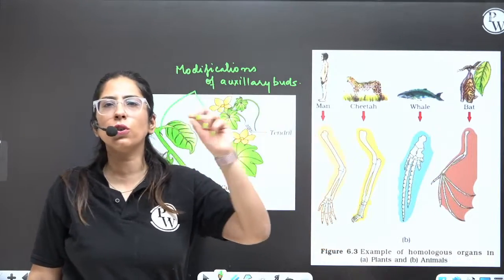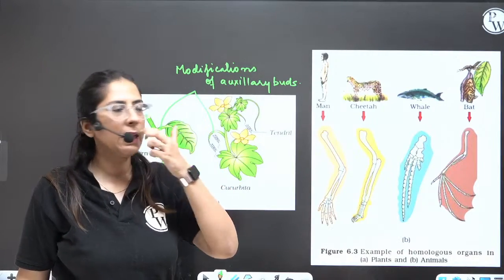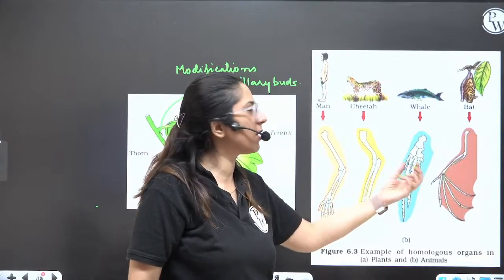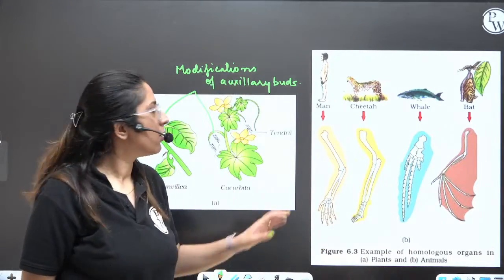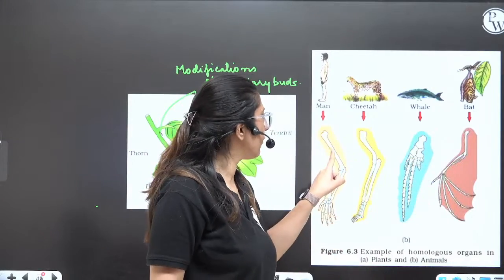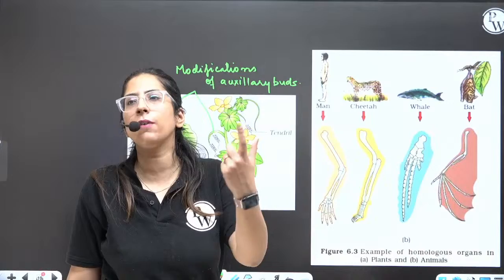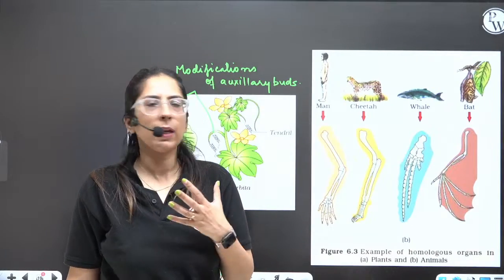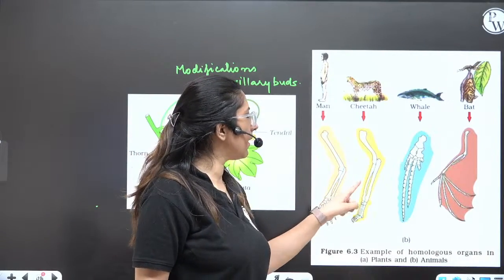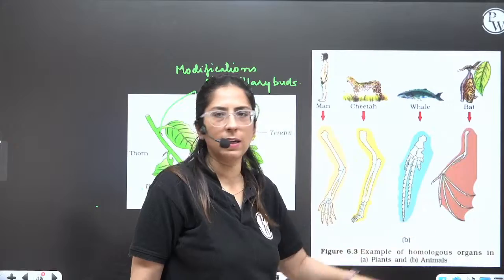Though the size may differ. Clear? But you can see the function is different. Clear? Structural similarity is there. See, there will be humerus, humerus, humerus, humerus. If it is not visible properly, you can refer to your NCERT. Clear? Now there is a radius and ulna in each.